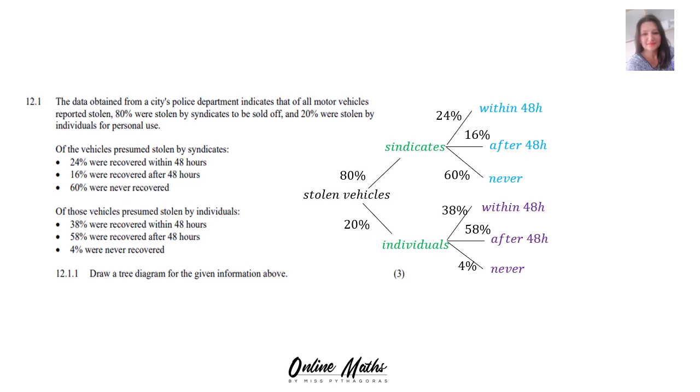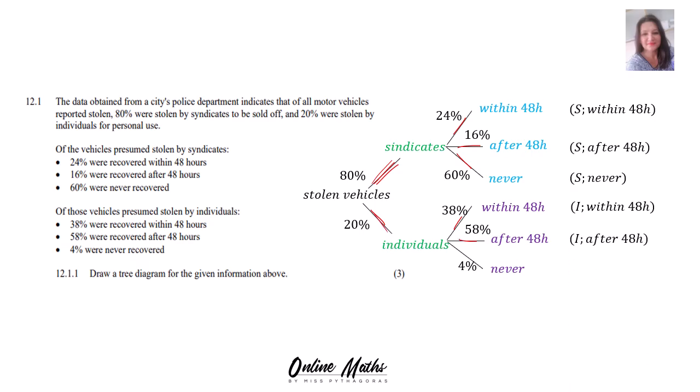And then you can also write down your outcomes. So your outcomes will be syndicates within 48 hours, then syndicates after 48 hours, syndicates never recovered. And then your second part of your outcomes will be individuals within 48 hours, individuals after 48 hours, and individuals never. And that is worth 3 marks for you.